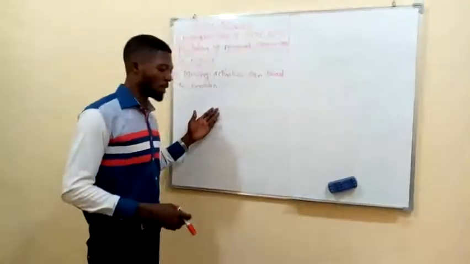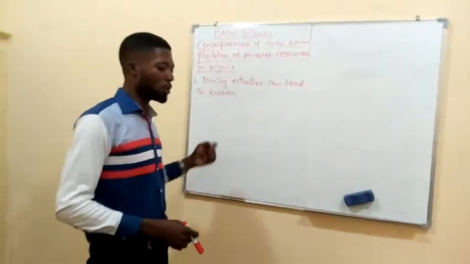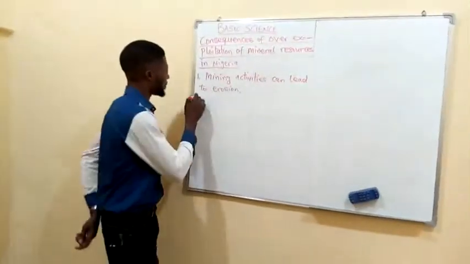So the number two I'm talking about is that over-exploitation of mineral resources could lead to environmental pollution. Let me take it down.